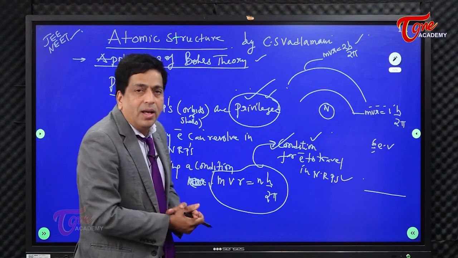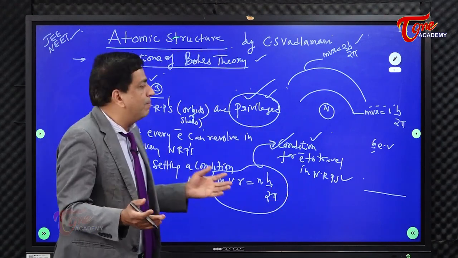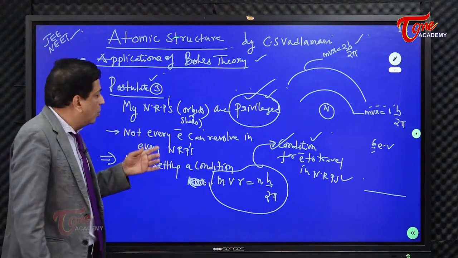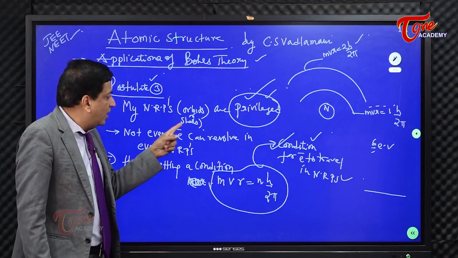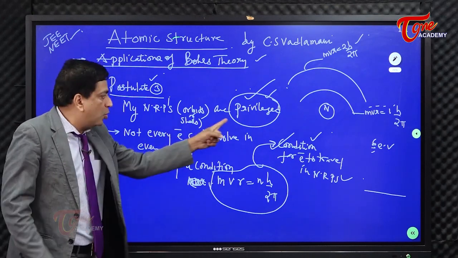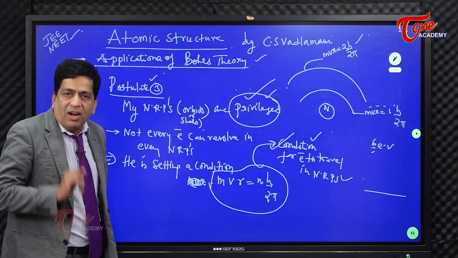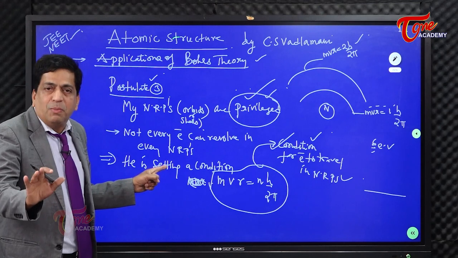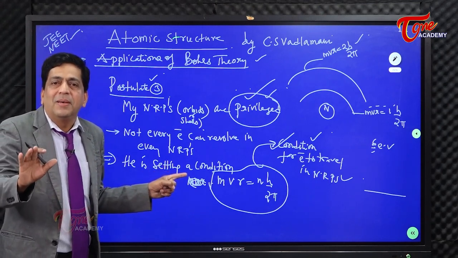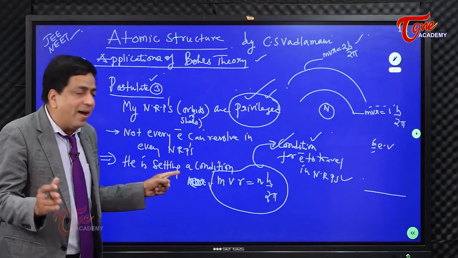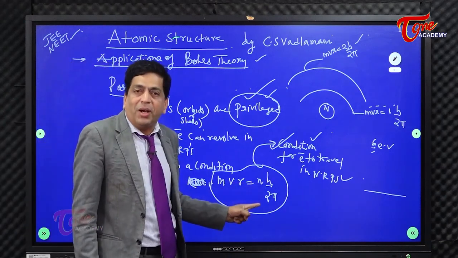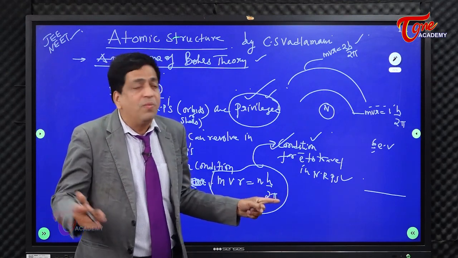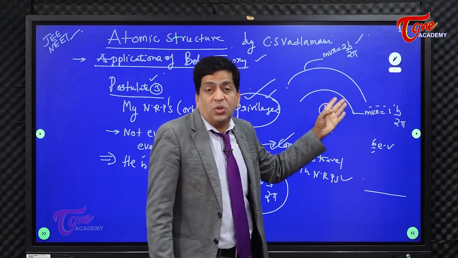So what is it that you have done? Look into the postulates. I will just read it out once again for my satisfaction. My NRPs, that is, the orbits or shells which I proposed, are privileged. When I say privileged, that means not every electron can revolve in every NRP. Basically, you are setting a condition, and the condition is MVR is equal to nh by 2 pi, where n is an integer having values 1, 2, 3 up to infinity. So for the first orbit this is the case, for the second orbit that is the case, right?